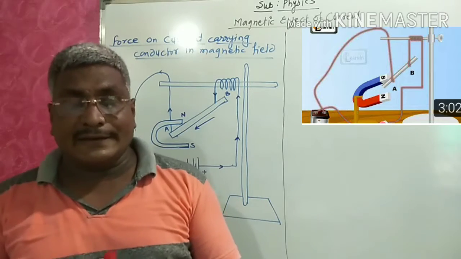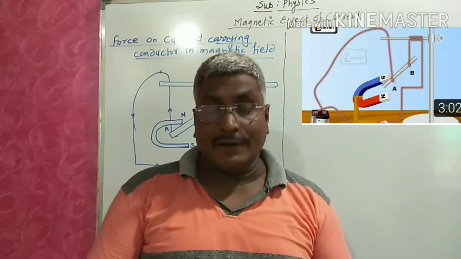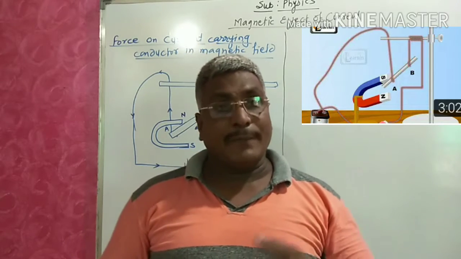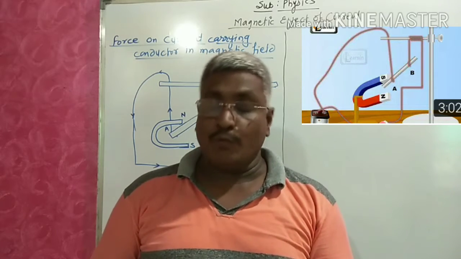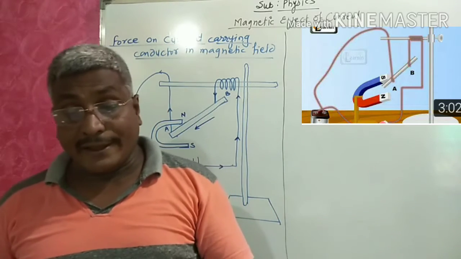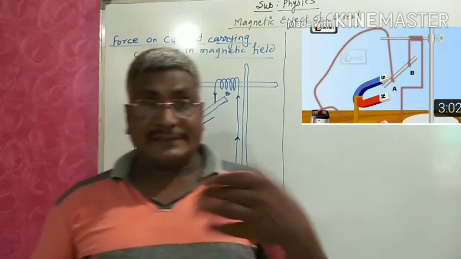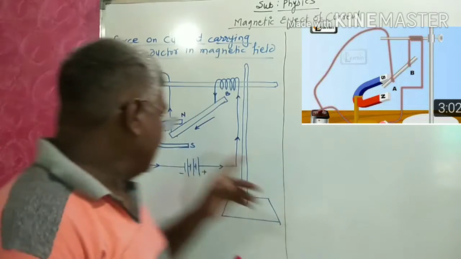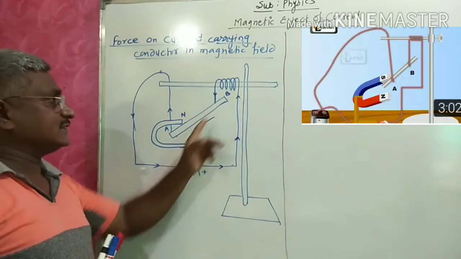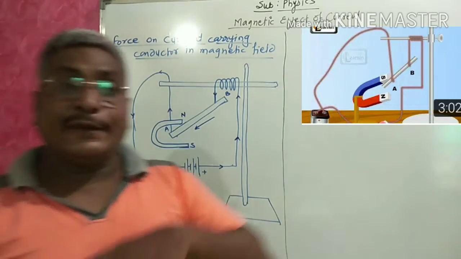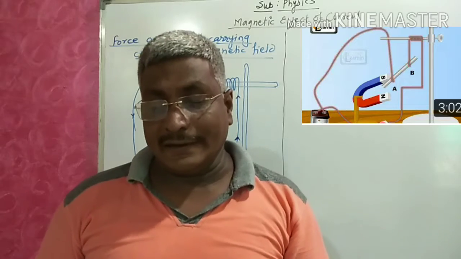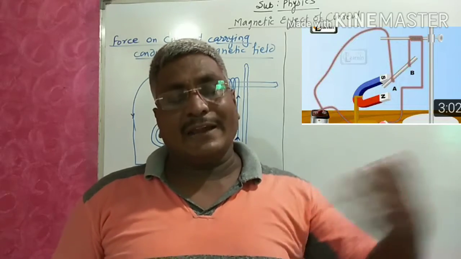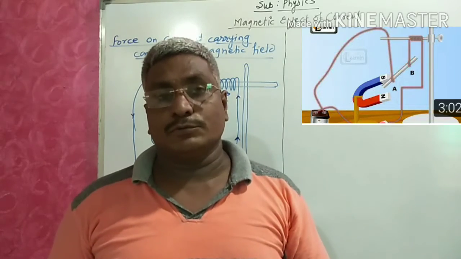When the current carrying conductor is kept in a magnetic field, a mechanical force is exerted on the conductor which makes the conductor move. Why is the conductor moving? Which mechanical force? The magnetic field exerts a force on the conductor, and due to that force, the conductor moves from one place to another, back and forth, or up and down.